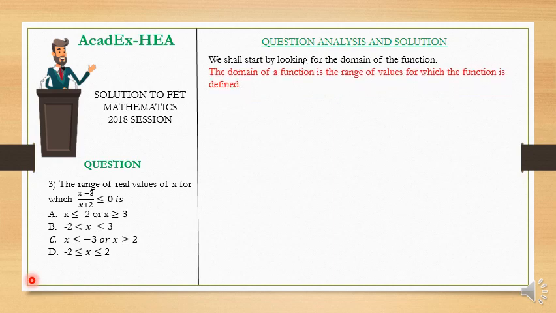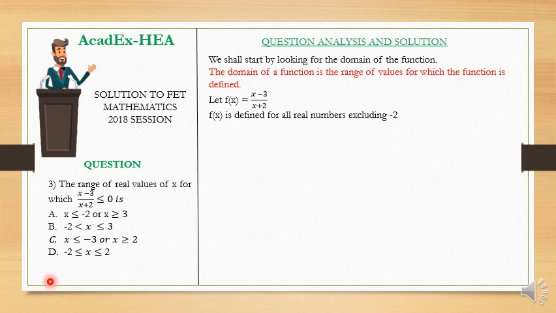Now, to start with, it is important to know what the domain of a function is. The domain of a function is the range of values of x for which the function is defined. So the range of values for which a function is defined is known as the domain of the function. Now we are going to let our function be f of x, equal to x minus 3 over x plus 2.